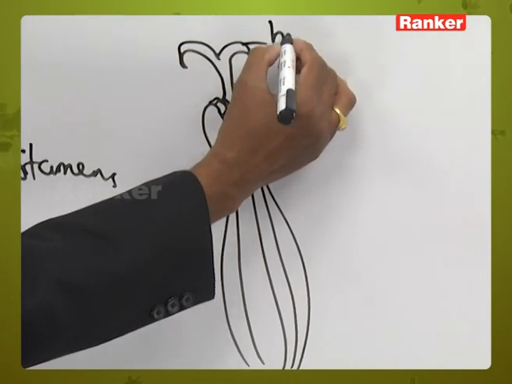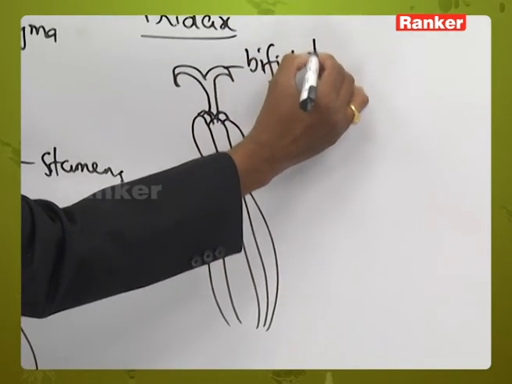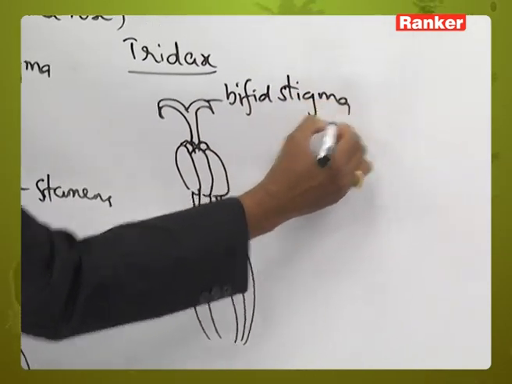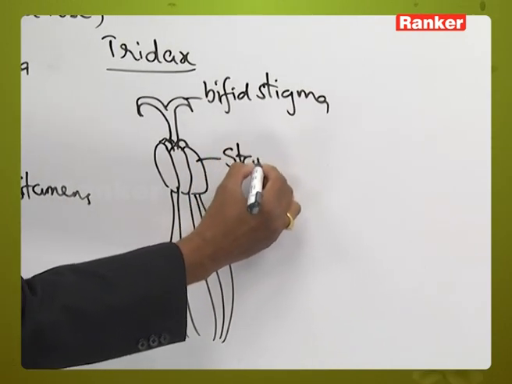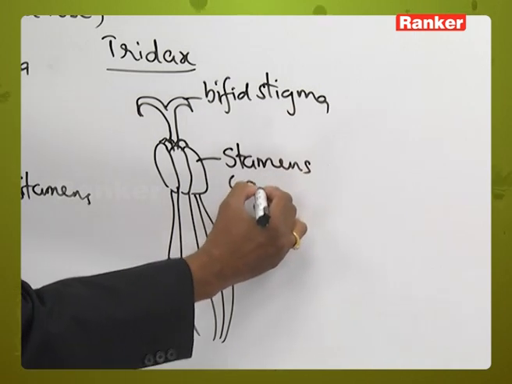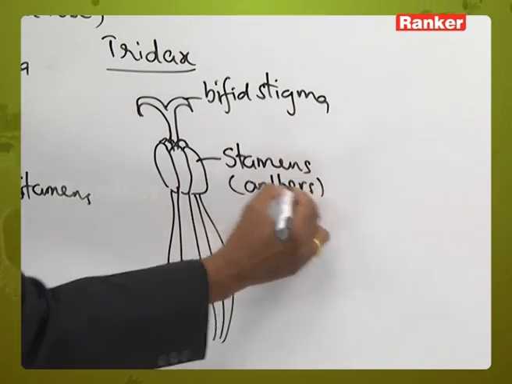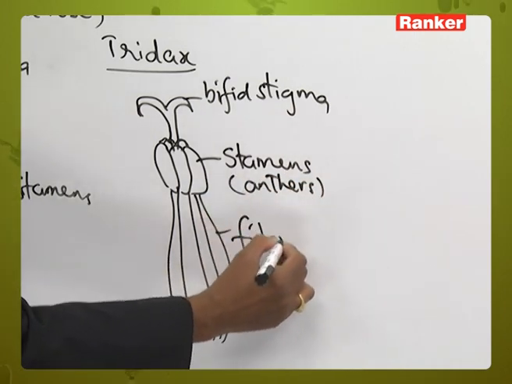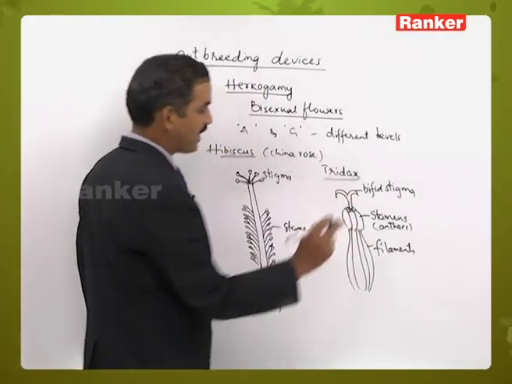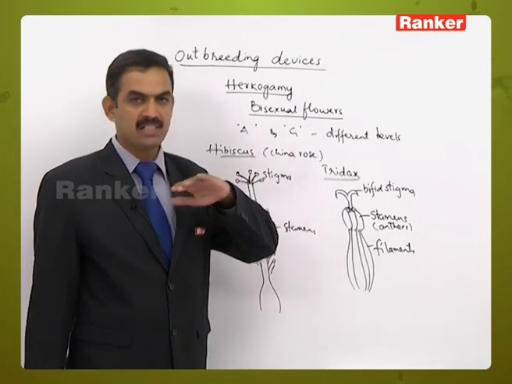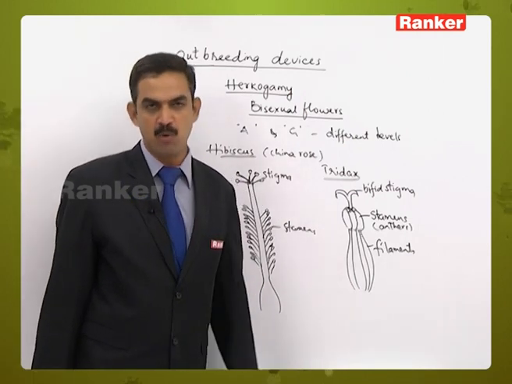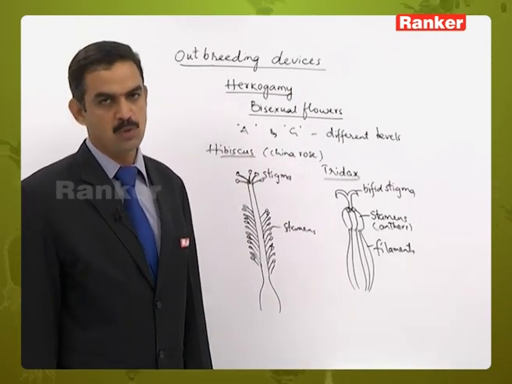So here the bifid stigma is beyond the level of the stamens. There are anthers here, and these are the filaments. Here also, as the female and male structures are present at different levels, there is no possibility of self-pollination and they will go for cross-pollination.